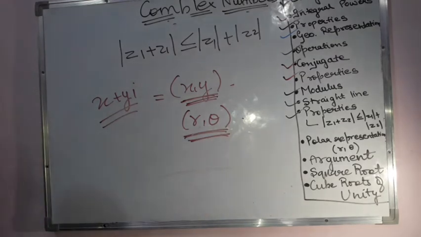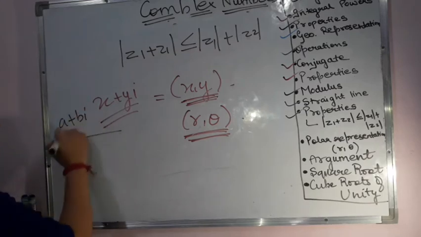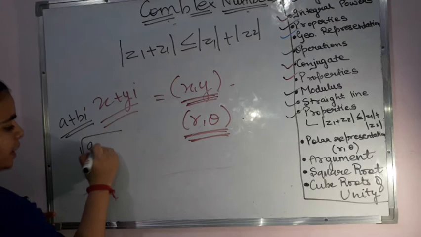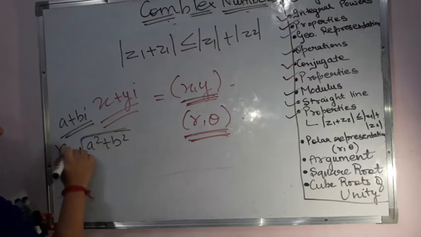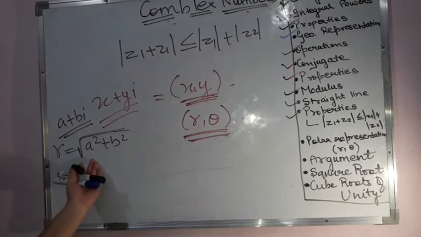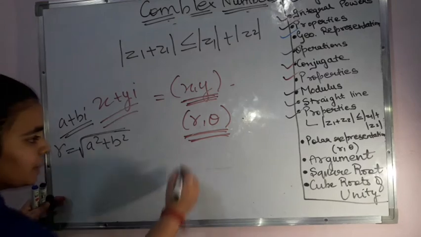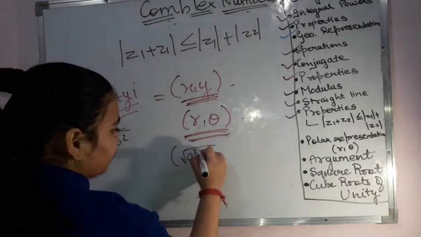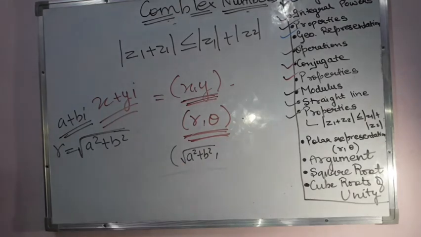Now what are these two values? Here r is the modulus of the complex number. If my complex number is a plus bi, the modulus of this is the square root of a square plus b square, and this value is equal to r. So r is equal to the square root of a square plus b square. That is my modulus, and then comes the comma. Now what is theta?